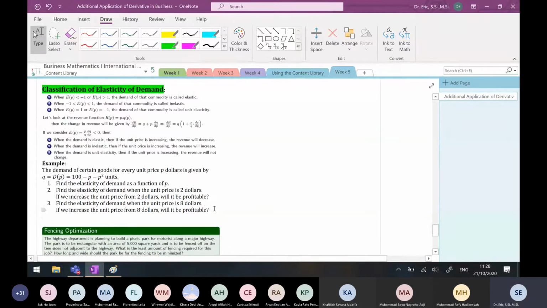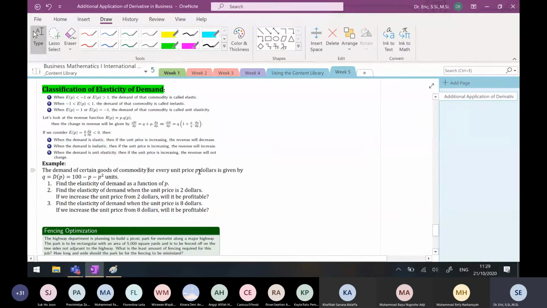The first one, the demand of certain goods or commodity. The demand for every unit price P dollar is given by this. So when P is 1, what is the demand? The demand is 100 minus 1 minus 1, so 98 units.